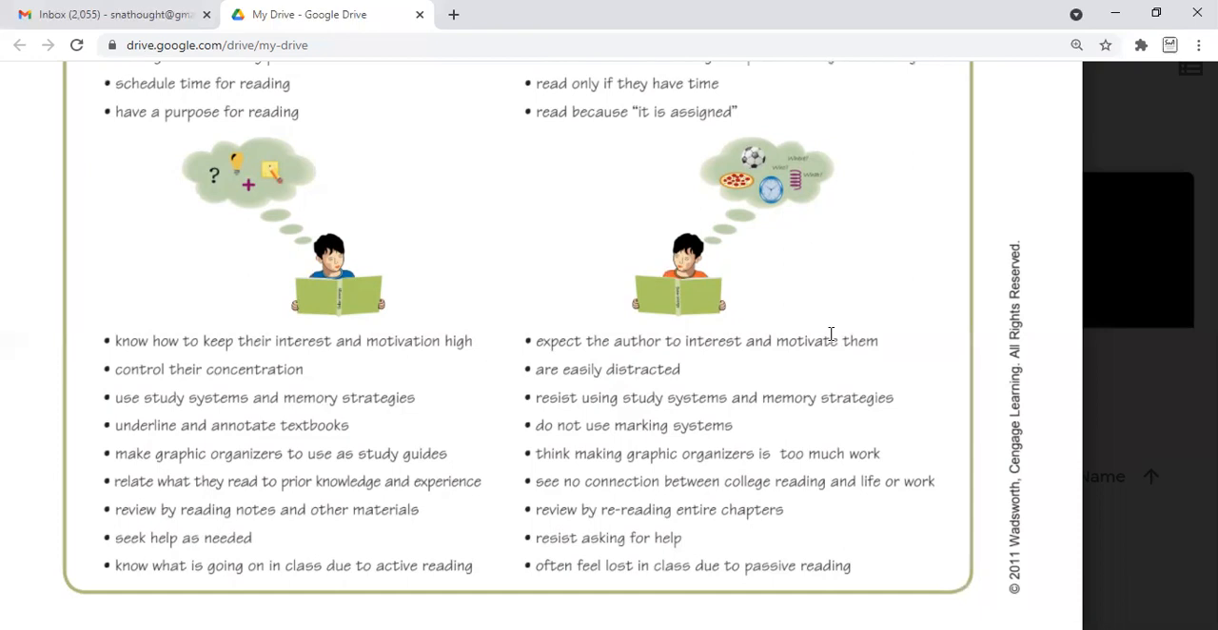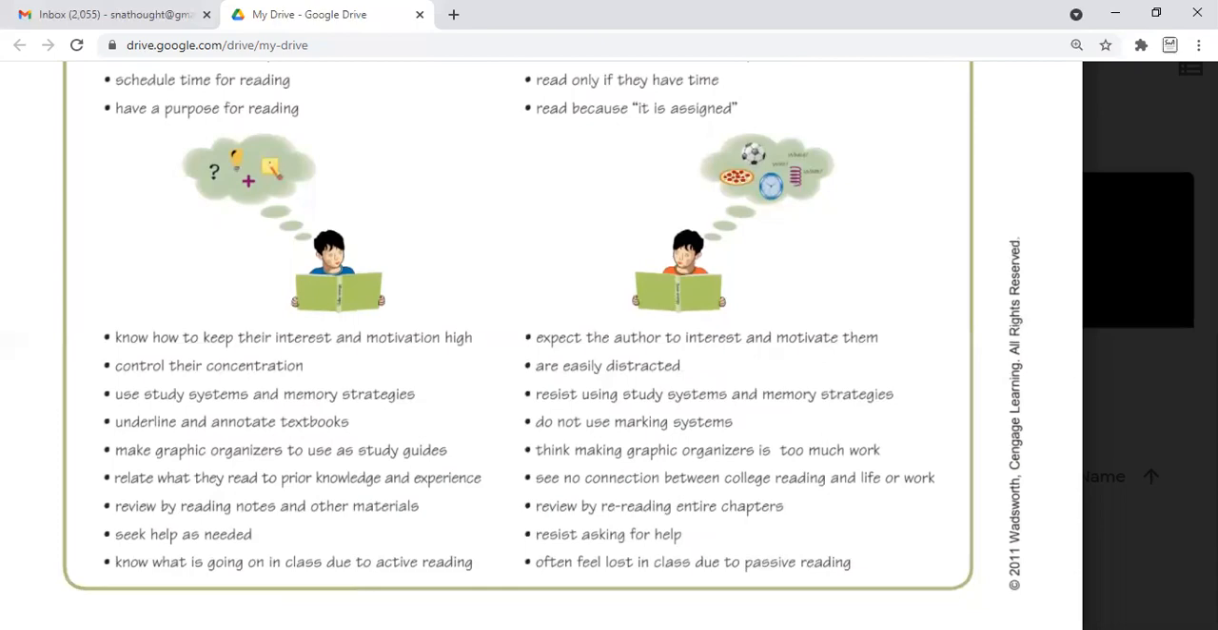Active readers review by using reading notes if they prepare them, and other material. But passive readers have no notes, so there are no rereading options and strategies. Active readers seek help as needed, when they require it, but passive readers avoid and resist asking for help. Active readers know what's going on in class. Due to active reading, they are completely present with their mind and keep participating in the discussion as well. But passive readers often feel lost in class. They are absent-minded. They are not aware of what's going on, what the topic is, and what discussions are happening.